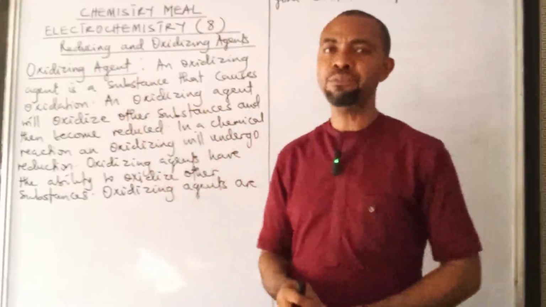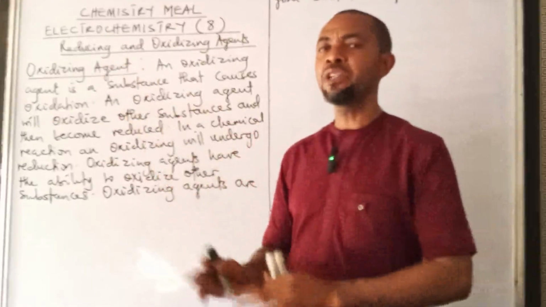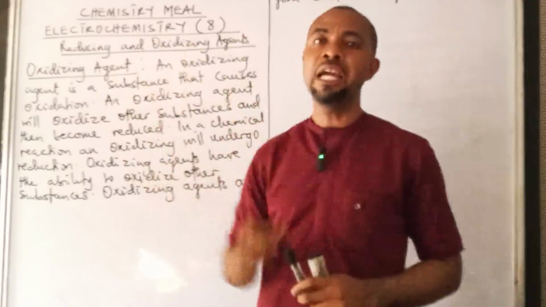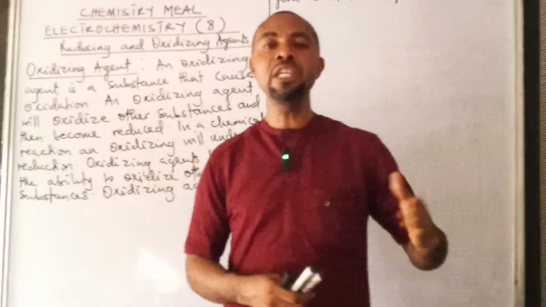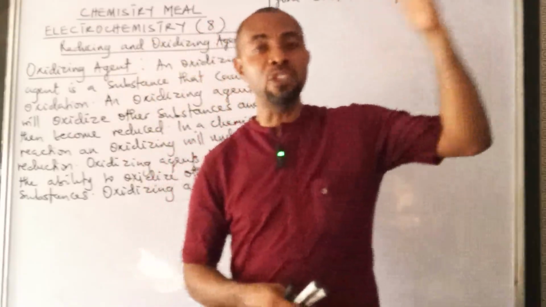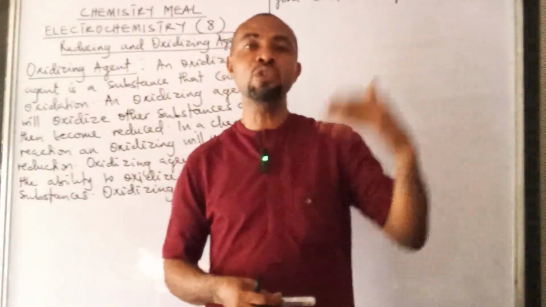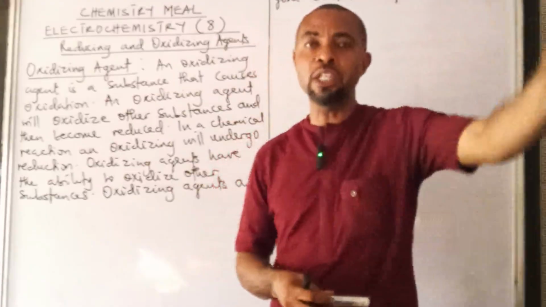Accepting electrons. So how does an oxidizing agent oxidize other substances? By accepting electrons. How does a reducing agent reduce other substances? By donating electrons.